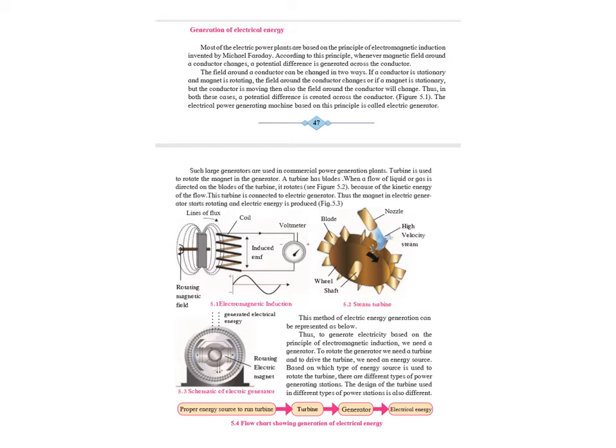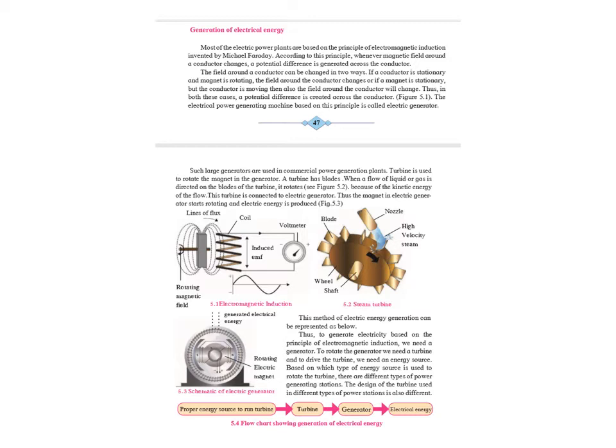Thus, this method of electric energy generation can be represented like this: to generate electricity based on the principle of electromagnetic induction, we will be needing a generator. To rotate the generator, we need a turbine. To move the turbine, we need an energy source. So if you look at the diagram, there is a turbine. We have to move this turbine. The turbine is connected to the generator and it will be moving that.